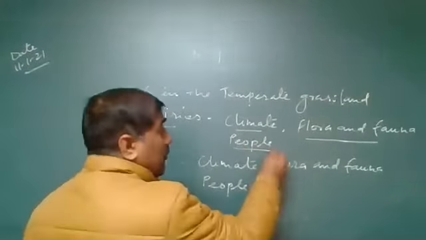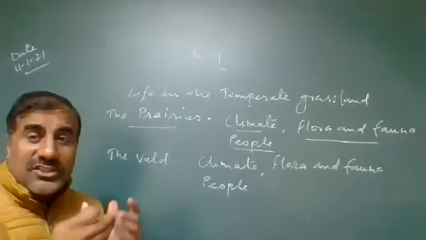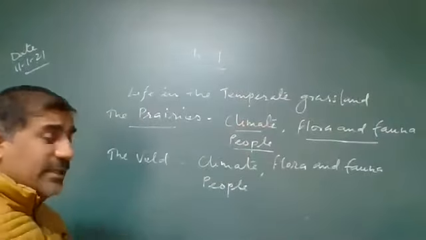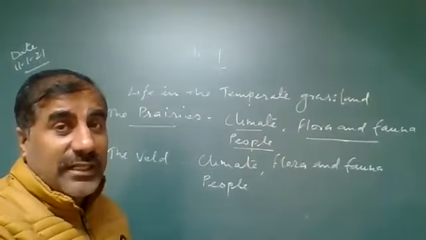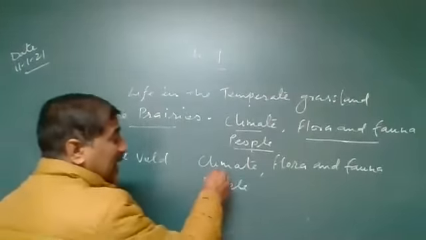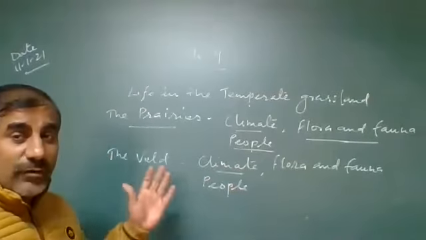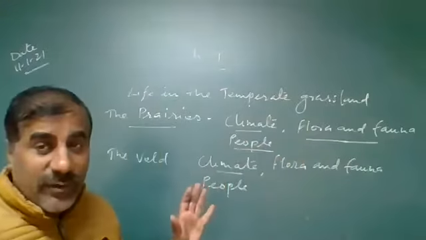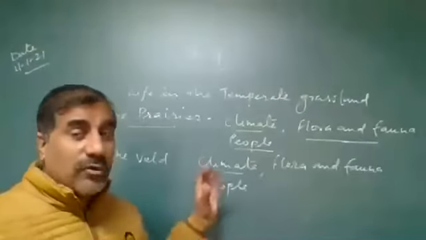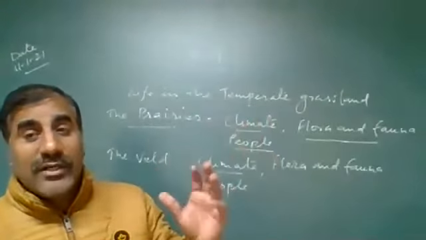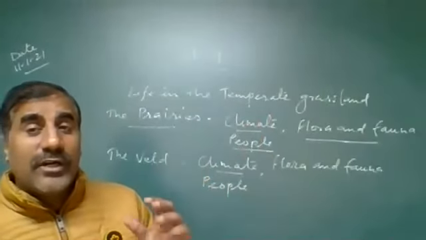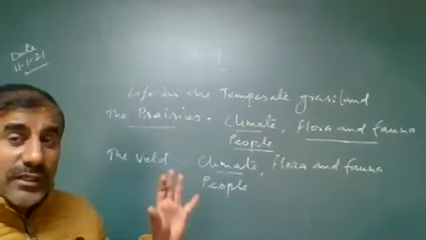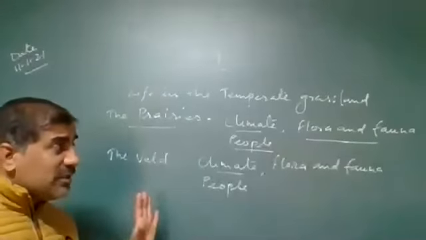We'll discuss the occupational structure of the people of the prairies. Okay. And then we'll discuss the wild grassland, and in the wild grassland, what type of climatic conditions are found? What type of natural vegetation and wildlife are found in that area? We'll discuss how the people are engaged in diamond mining, dairy production, and what type of clothes they wear to protect from the hot wind. They also wear heavy robe-like clothes. So in this chapter we'll discuss that.